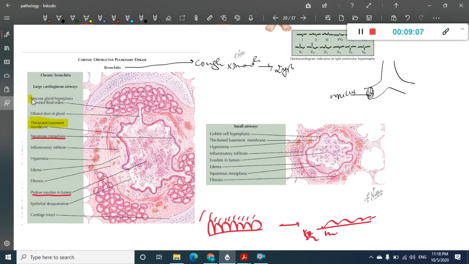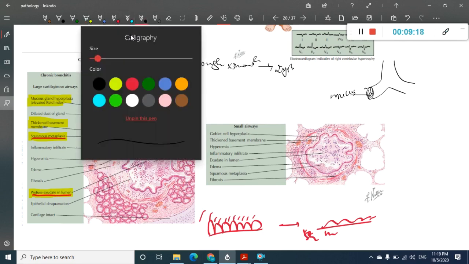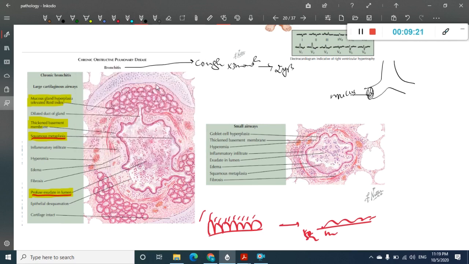You will also see mucus gland hyperplasia. What do you see in mucus gland hyperplasia? This is called the Reid Index. What is the Reid Index? It is the thickness of the mucus gland compared to the distance between the cartilage and the basement membrane. The thickness of the mucus glands to the thickness from the basement membrane to the cartilage is called the Reid Index.